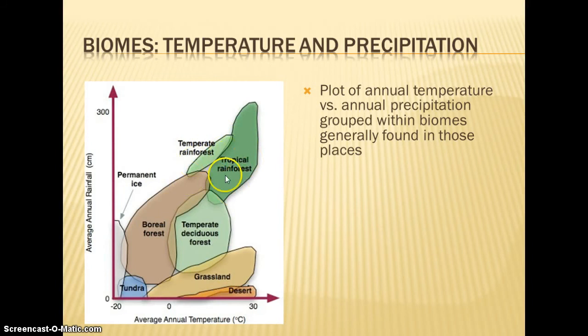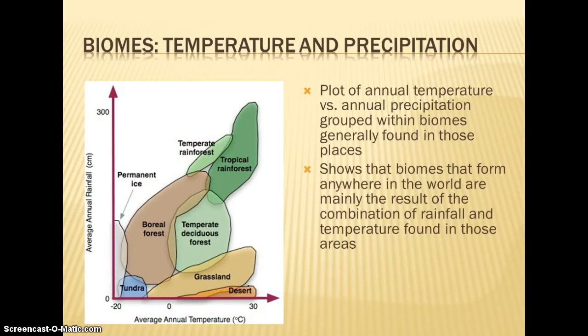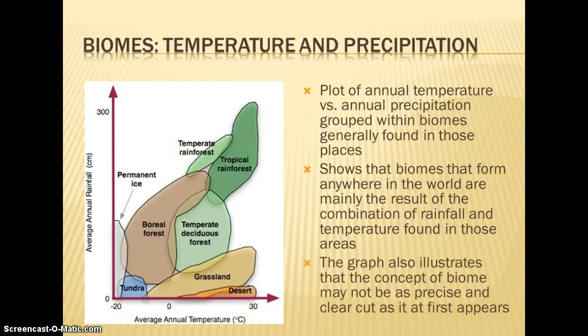So these are our tropical rainforest, temperate rainforests, and then our temperate deciduous, which is our biome. And then the colder temperatures, we have the taiga, or those northern coniferous boreal forests. So it's the rainfall and the temperature that determines what type of biome is going to exist, what type of plants are going to grow there, and in turn, what types of animals can be supported by those primary producers.